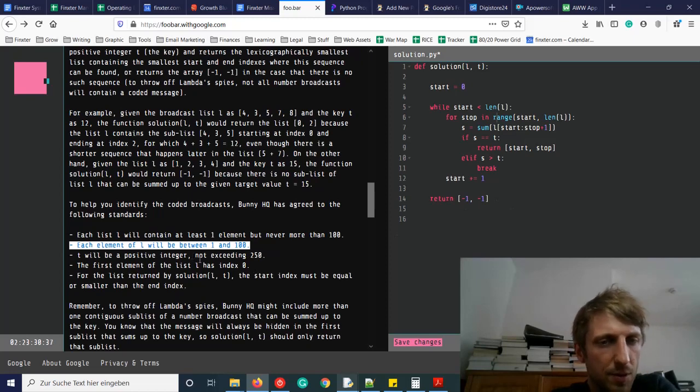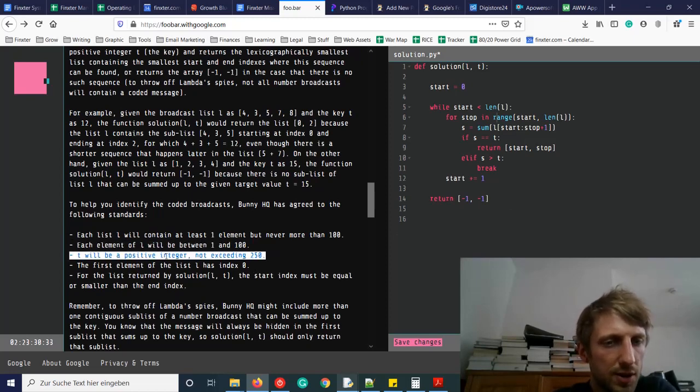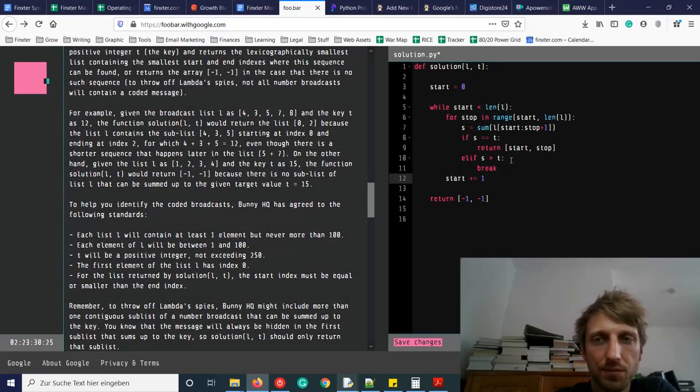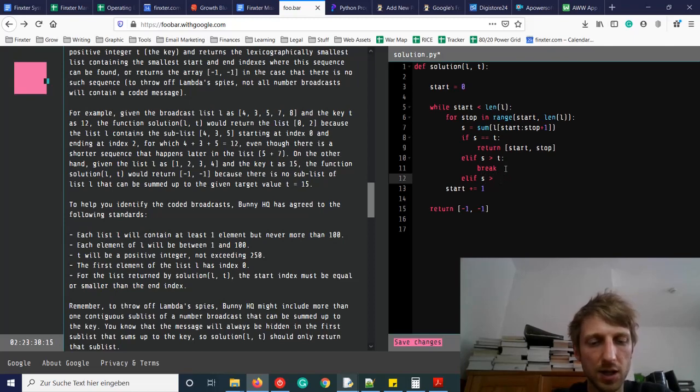We also don't need this actually. T will be a positive integer not exceeding 250. So if T is already larger than 250, we could also have this optimization. If S is larger.